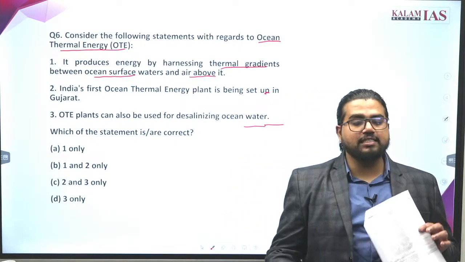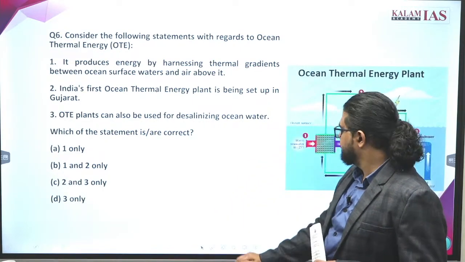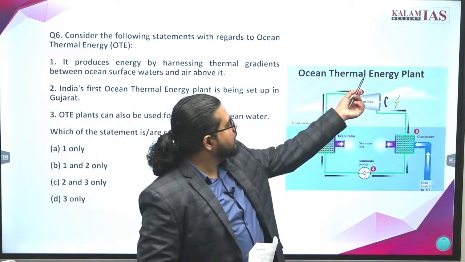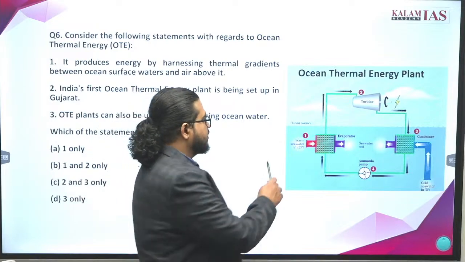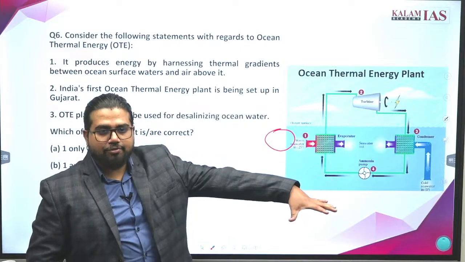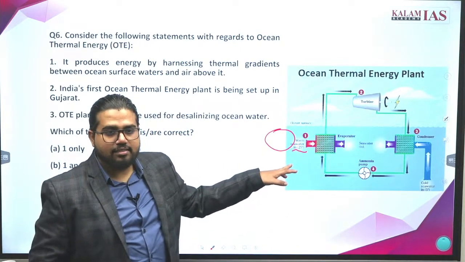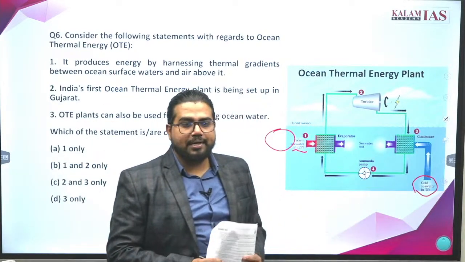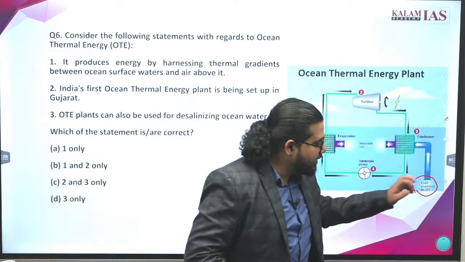What temperature difference does it utilize? An OTEC plant, or Ocean Thermal Energy plant, utilizes the temperature difference between water at the surface of the ocean, where sunlight falls directly and the temperature is high, around 25 degrees Celsius, and deeper water, where there is no sunlight, no energy source, and the temperature drops rapidly to around 5 degrees Celsius.